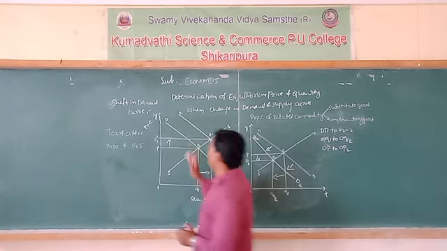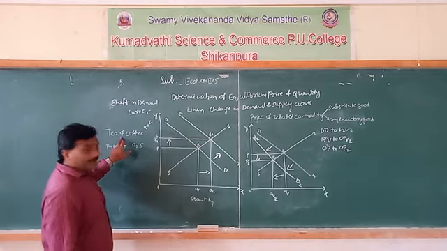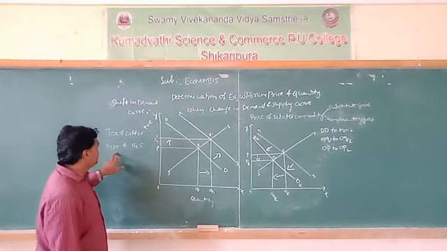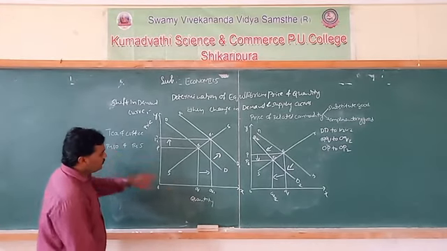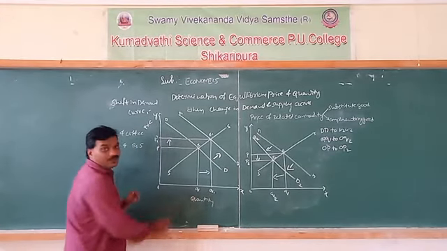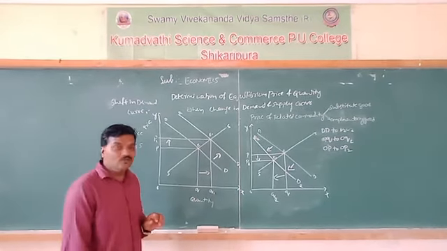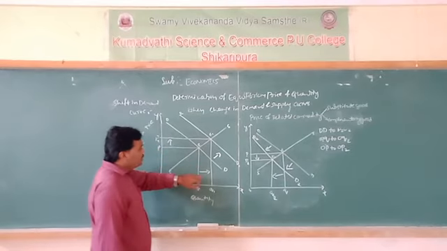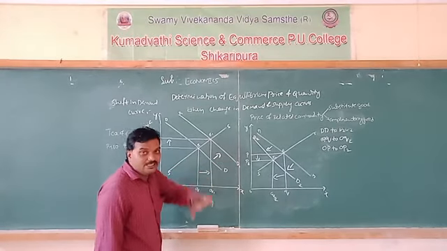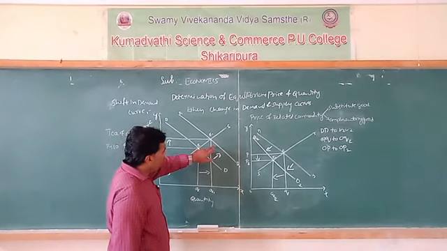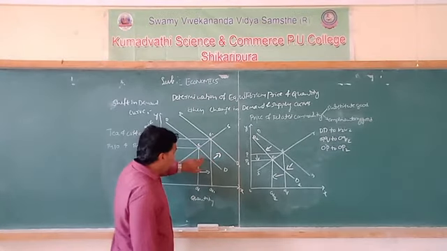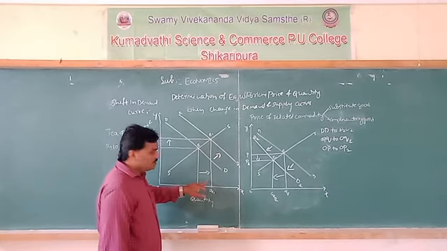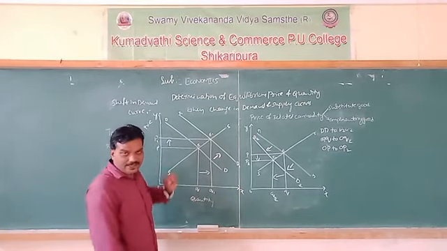Okay, see, I will give an example for this. A rise in price of tea will increase the units of coffee here. Observe that if the price of tea rises, what happened? The demand for coffee increases at the existing price level. So the demand for coffee changes from DD to D1. So it leads to an increase in the quantity of coffee and also the price.